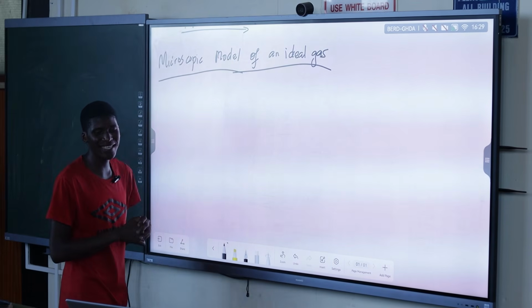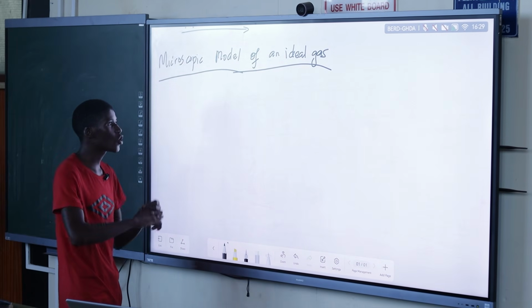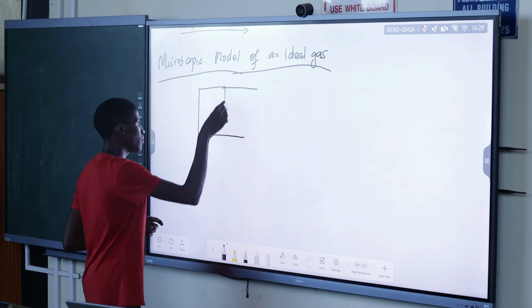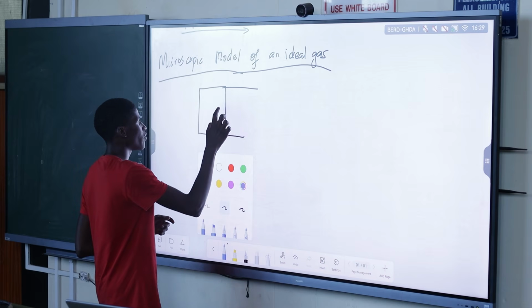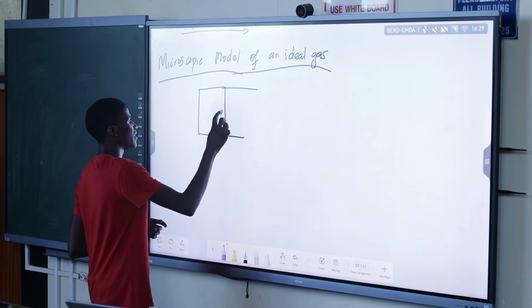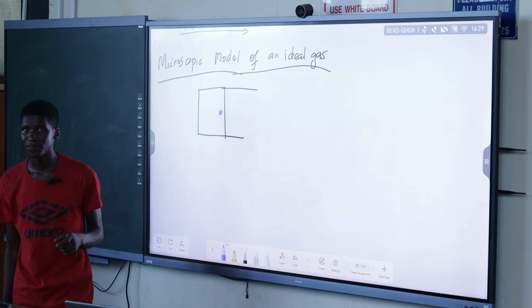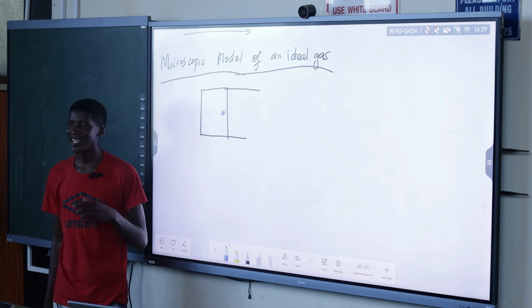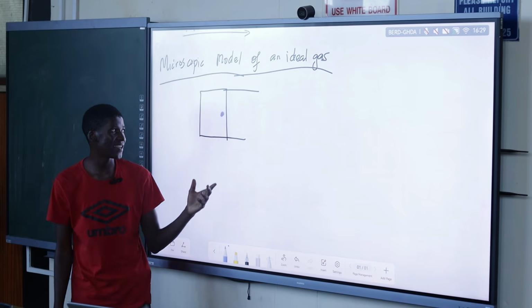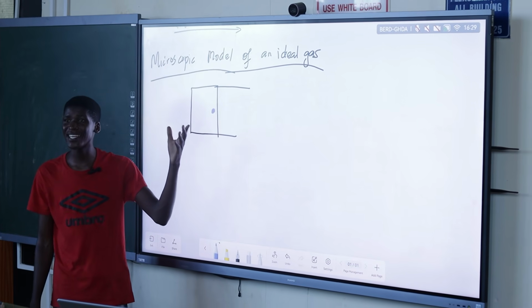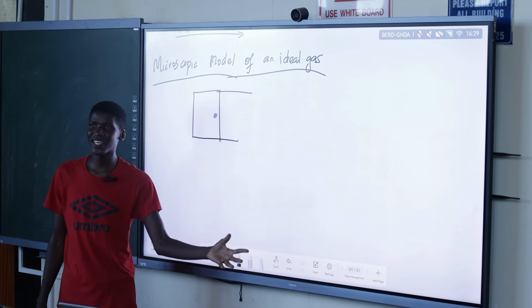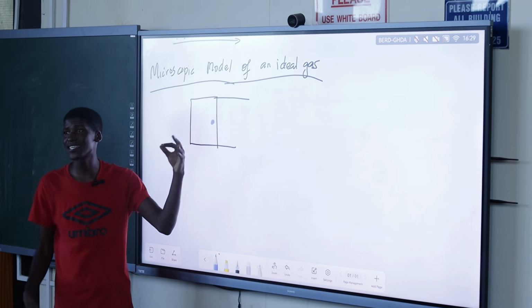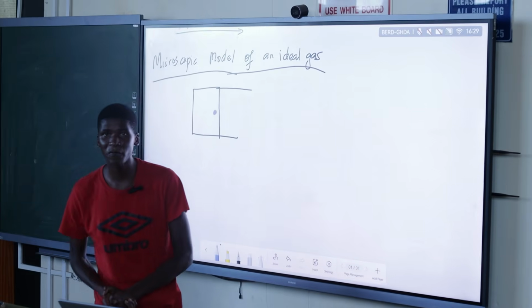So we're going to take a single gas molecule and enclose it inside a certain vessel. This is a vessel, and then we're going to place a molecule represented by a dot. So this is a single gas particle, or a single gas molecule, right? It can be nitrogen gas or any other gas. We have diatomic gases, we have monoatomic gases. But basically, let's just treat this as a particle before we get to the types of particles that you can have.